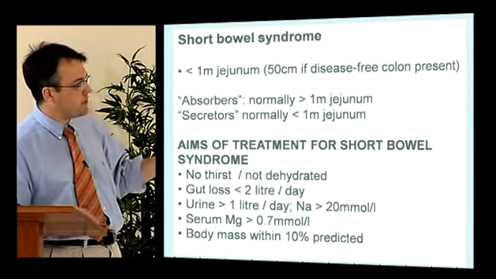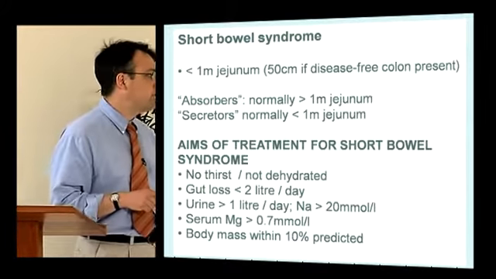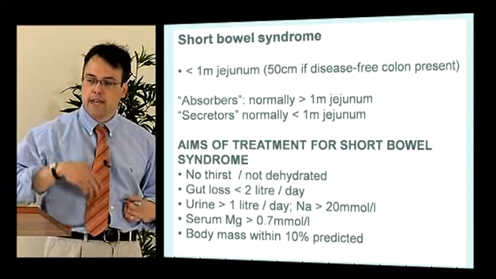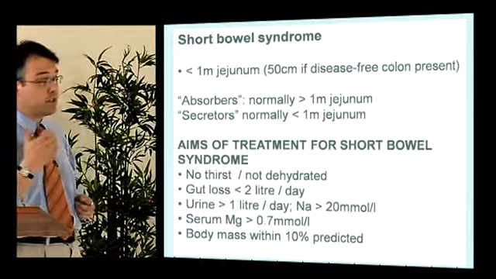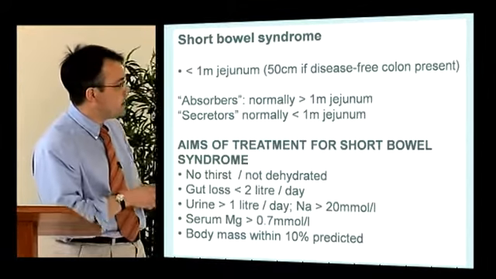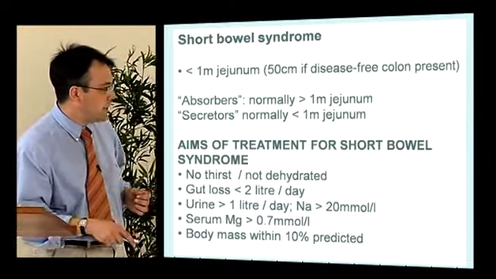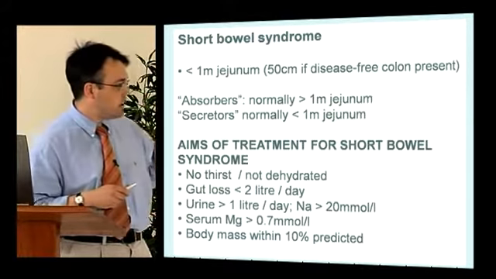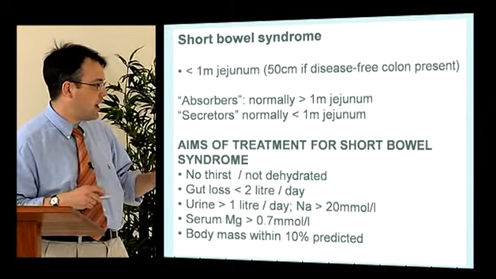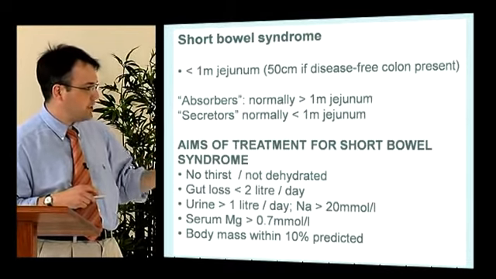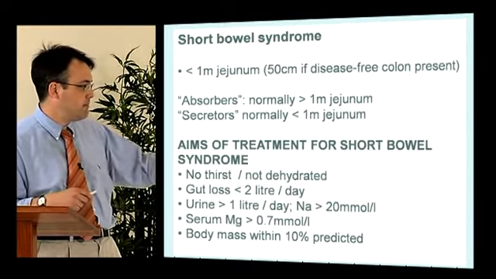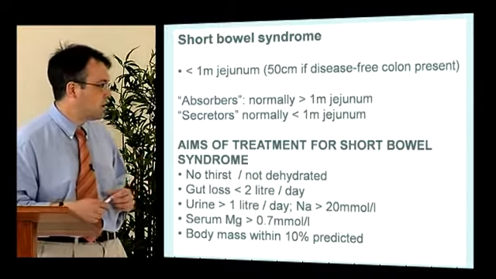And the aims of treatment for short bowel syndrome are to avoid thirst, because what will happen is that patients will be thirsty, they will drink more, there will be increased losses from the gut as a result, and they become more dehydrated. So we try to avoid thirst, we keep the gut losses down, we try to keep the urine electrolytes high, and we try to keep the serum magnesium high, because a low magnesium is a very sensitive marker of the effectiveness of small bowel absorption, and we monitor their BMI, their body mass, or their weight as a marker of dehydration.